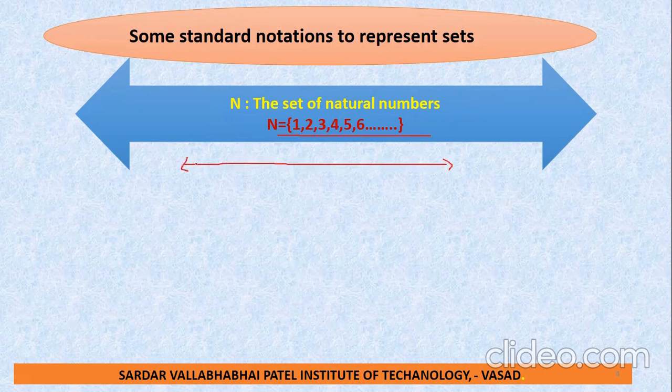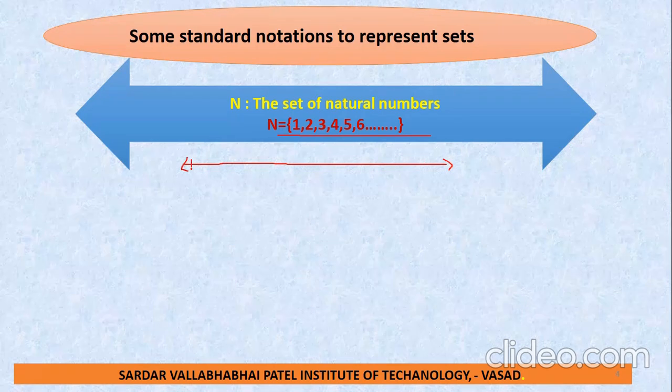The natural numbers start from 1, then 2, then 3 and so on. So this is the natural number set, and the natural number set is denoted with the capital N.